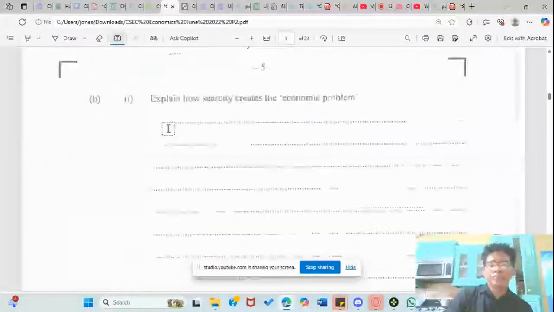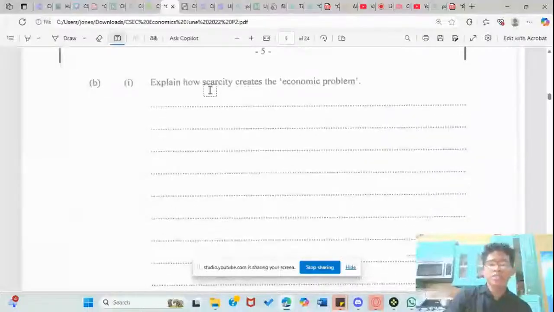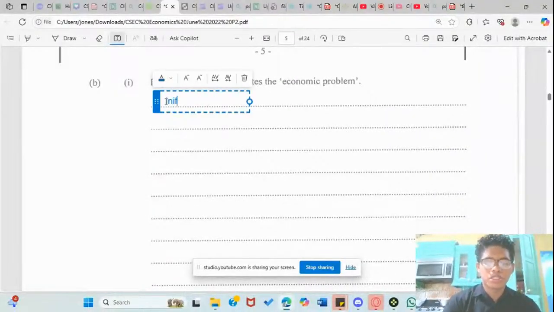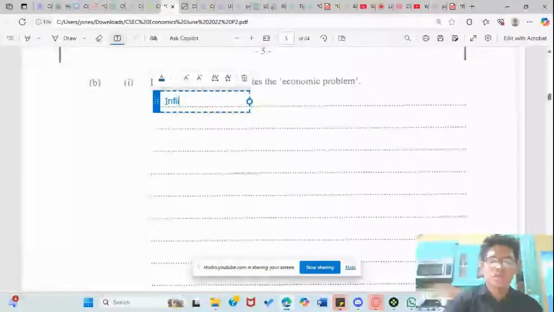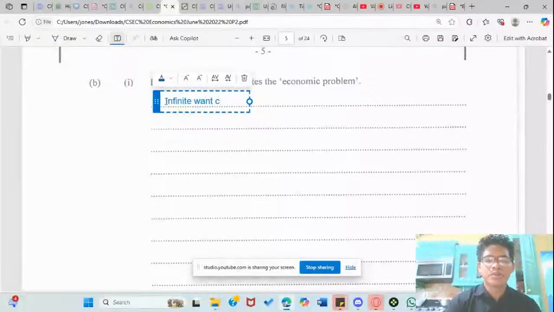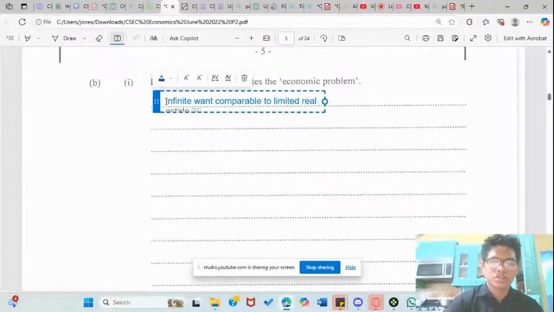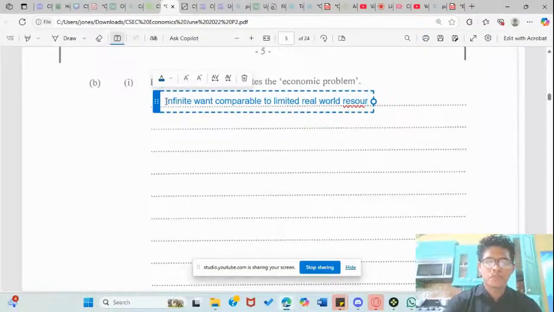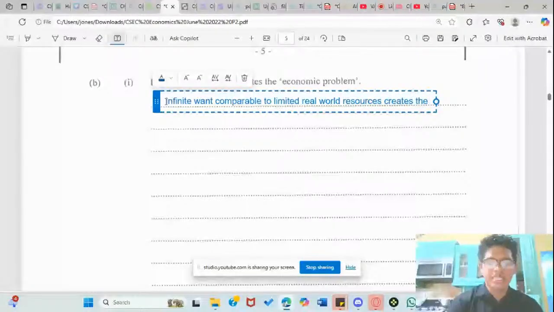And let's move on. Explain how scarcity creates the economical problem. Infinite wants comparable to limited real world resources creates the economical problem.